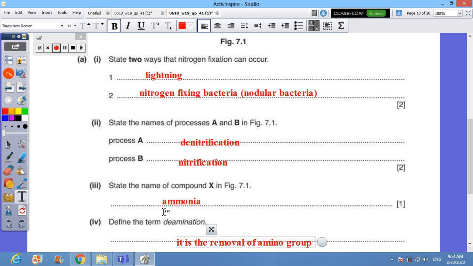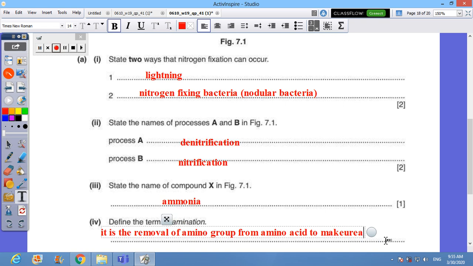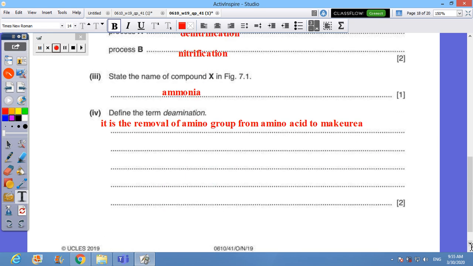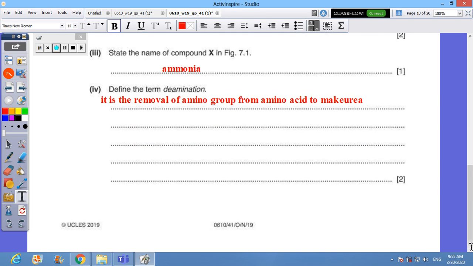From an amino acid, or the nitrogen containing part from amino acid. Very good. Why? To make urea. So this is the process of deamination. When you remove the amino group or the nitrogen containing part, then you cause ammonia to form. This is what we call deamination.